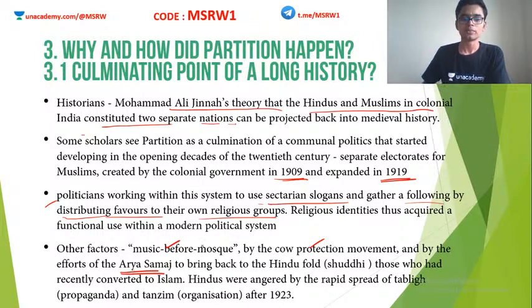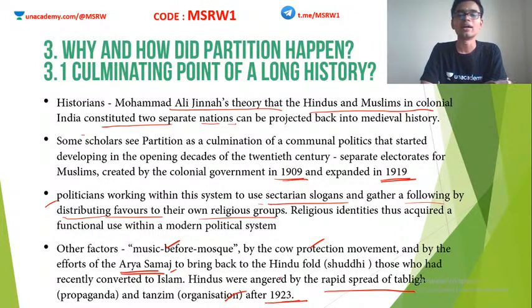Fine. So Hindus were angered by the rapid spread of Tabligh, for example. Just like Hindus started this Arya Samaj, this Shuddhi movement, Muslims had something known as Tabligh. Tabligh means propaganda, and Tanzim means organization, after 1923. So basically, after the 1920 non-cooperation movement, which saw huge Hindu-Muslim unity, because the INC managed to merge the non-cooperation movement with the Khilafat movement.